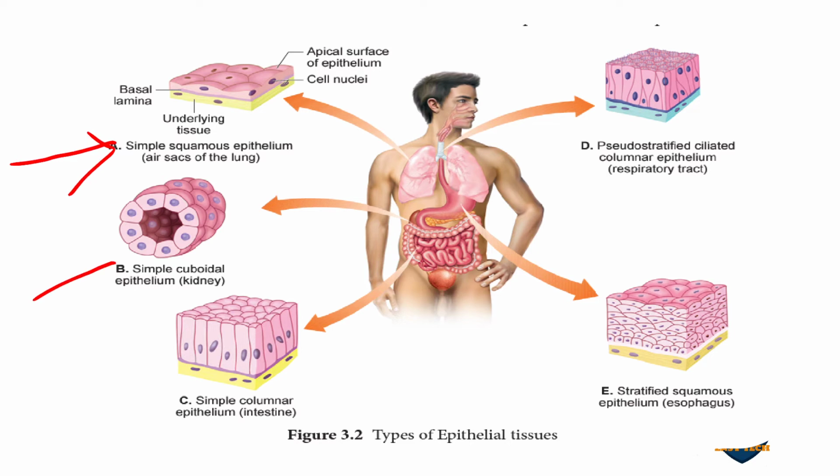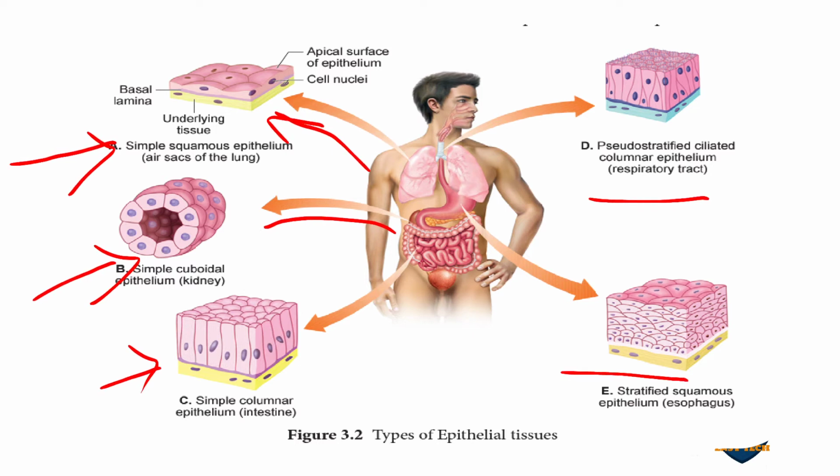Next it is the cuboidal epithelium. You can see the arrow mark denotes where the epithelial cells are present. This one is columnar epithelium, this one is pseudostratified ciliated epithelium, and this is stratified epithelium.